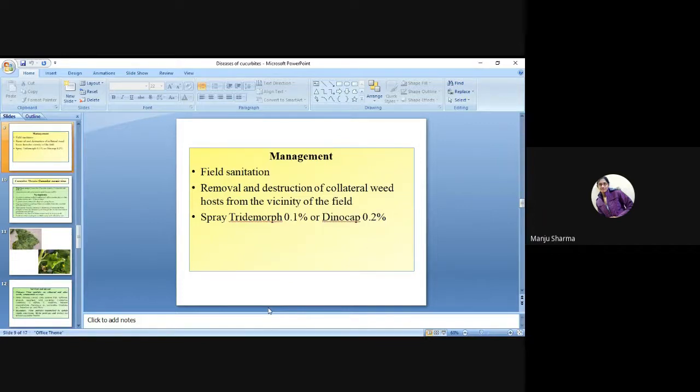Their management: field sanitation, removal and destruction of collateral weed hosts from the vicinity of the field, spray of tridemorph 0.1% or dinocap 0.2%.